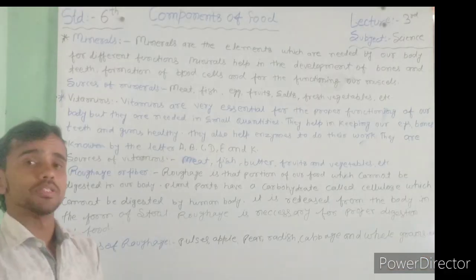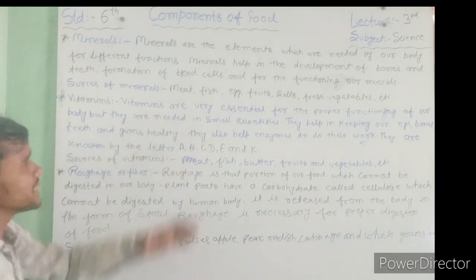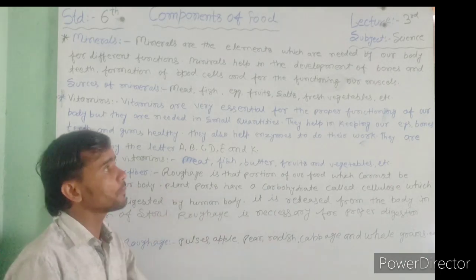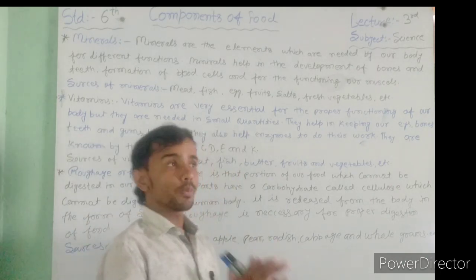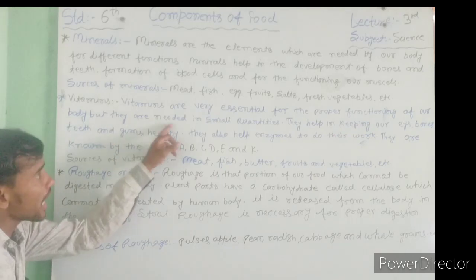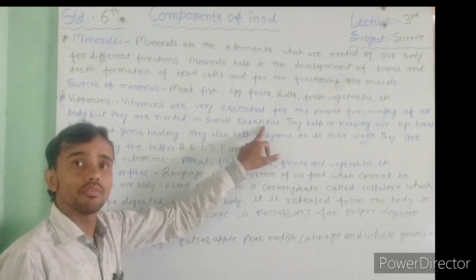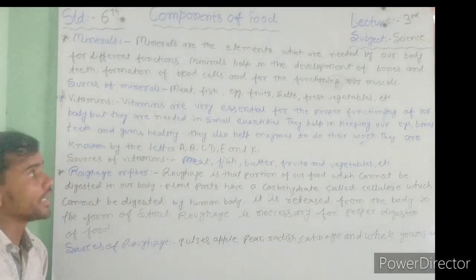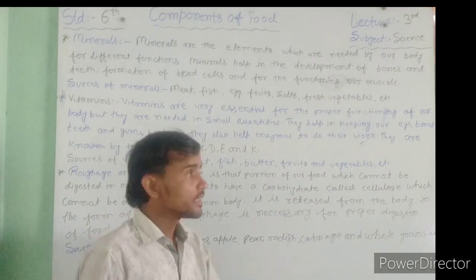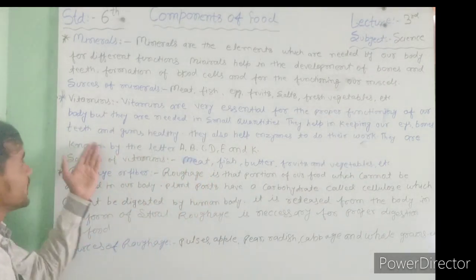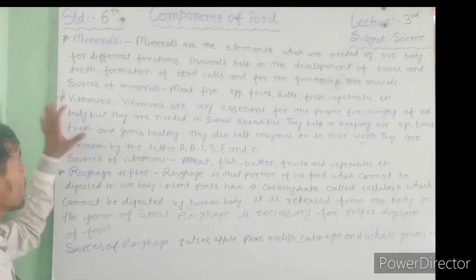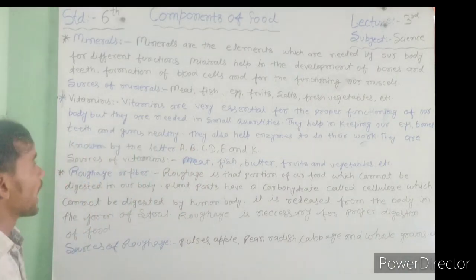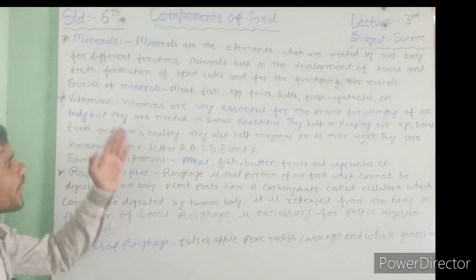Our next topic is vitamins. Vitamins are very essential for the proper functioning of our body, but they are needed in small quantities. They help in keeping our eyes, bones, teeth and gums healthy. It means vitamins help in keeping our eyes, bones, teeth and gums healthy.